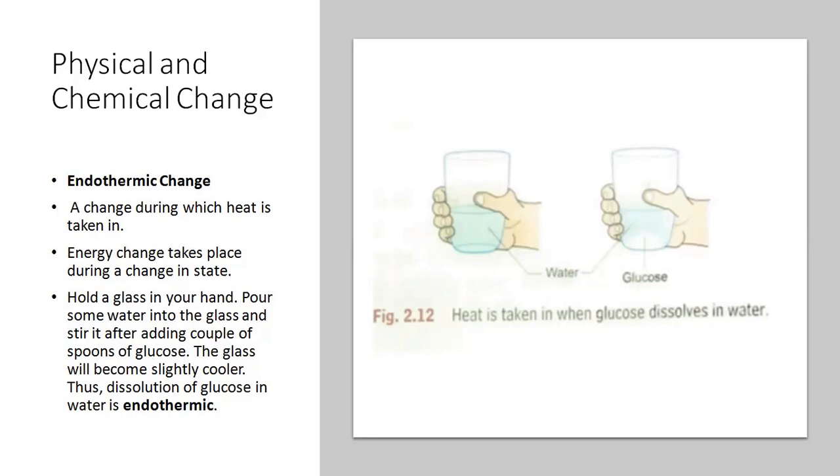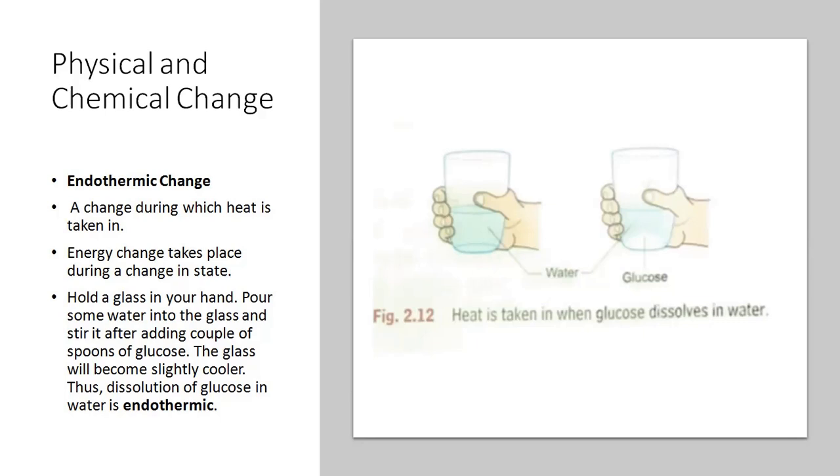Now, many substances evolve heat while dissolving in a solvent, whereas some others absorb heat. One activity is given for you. In this, they have taken a glass in the hand, poured some water into the glass, stirred it, and added a few spoons of glucose. The glass will become slightly colder.